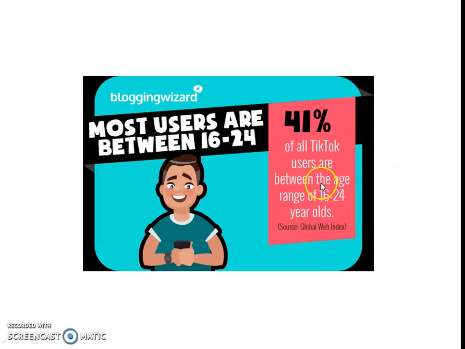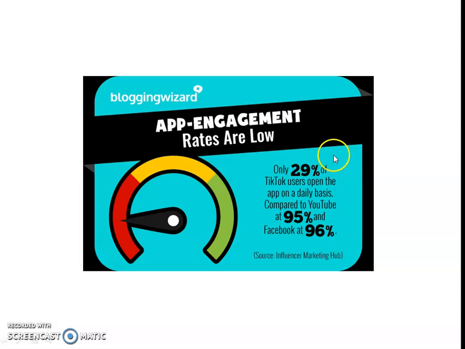TikTok users mostly use the statistical format to develop programming, that is game theory. App engagement rates are low: only 29% of TikTok users open the app on a daily basis, compared to YouTube at 95% and Facebook at 96%. It is used for surveys.